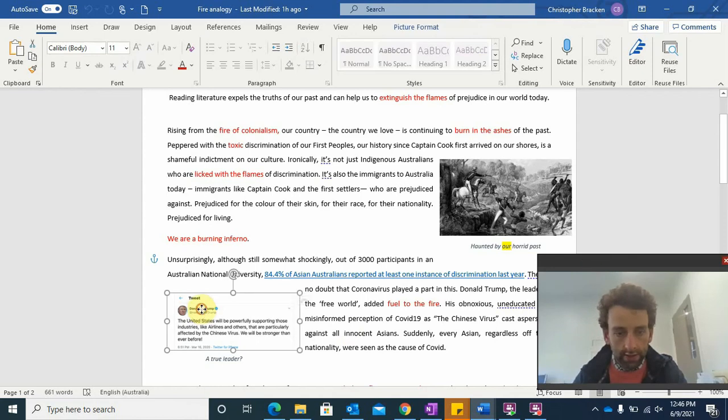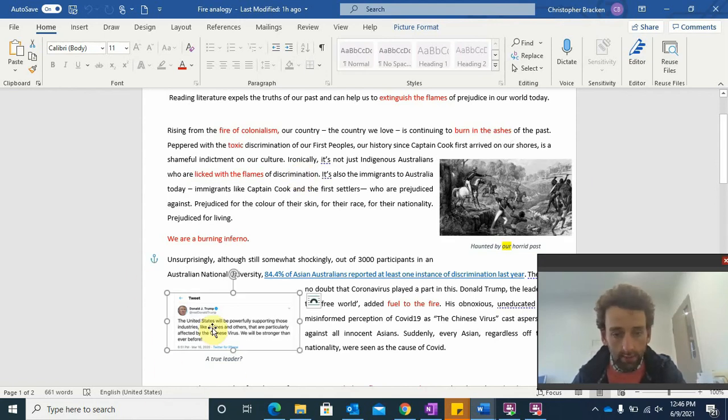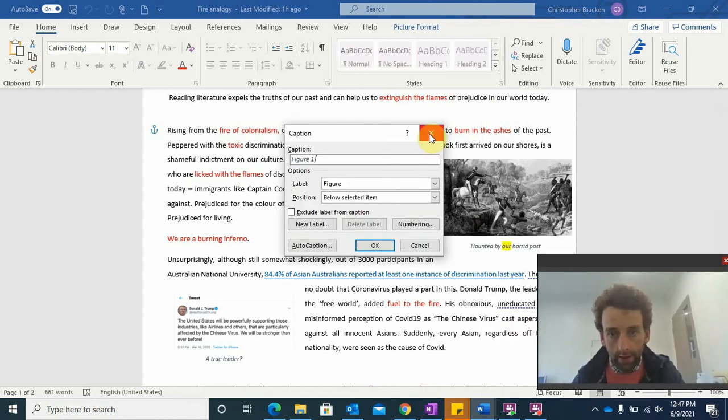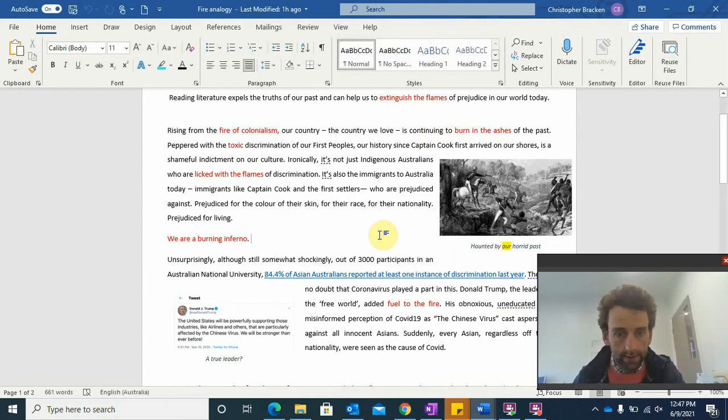Following on with this introduction, you can see that there are two images here. The images are not random images of the front cover of Jasper Jones, which do not relate anywhere to what I'm talking about here. The images relate to exactly what this introduction is talking about. This part here is talking about colonization, and this part here is obviously talking about Donald Trump's tweet. So I found his tweet, I put that in, and I formatted the image. For the caption, if you right click your image and go to insert caption, it'll bring up a little box, and you can put in the caption, and then you can just move it around to make it fit where you want it to fit.